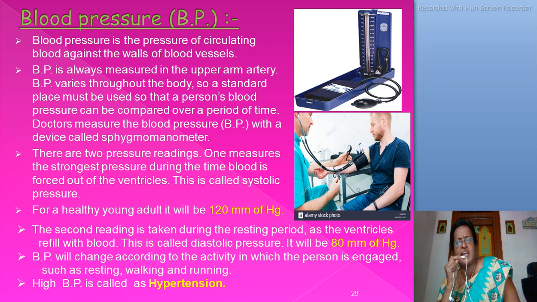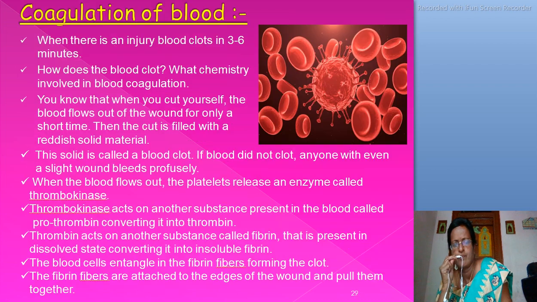What is BP? And what are the numbers of systolic pressure and diastolic pressure of BP? What is called high BP? These are small questions, 1 mark questions for you from the examination viewpoint. Okay? Note it down in your notebook.